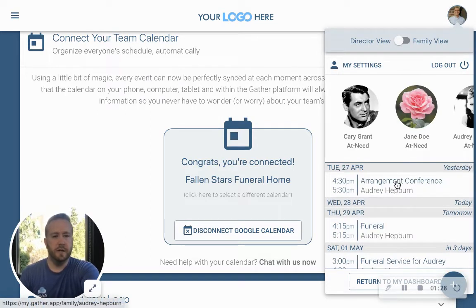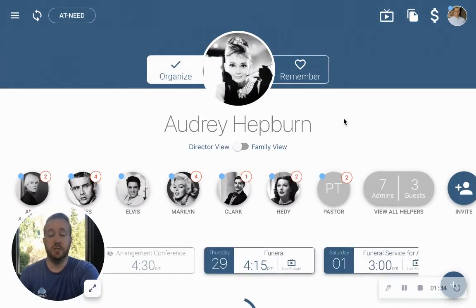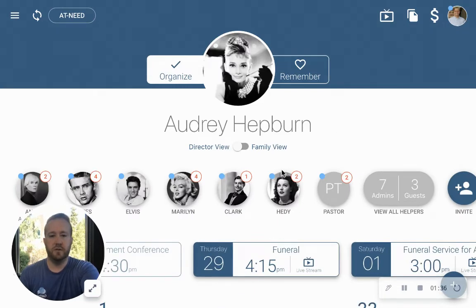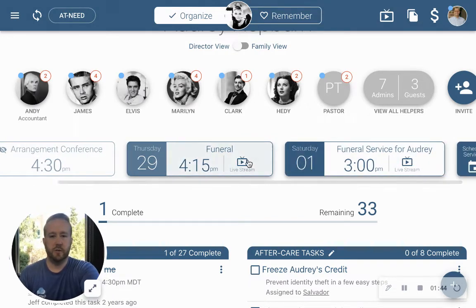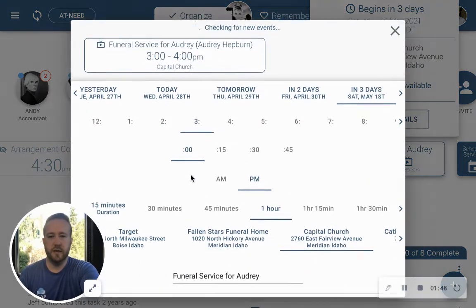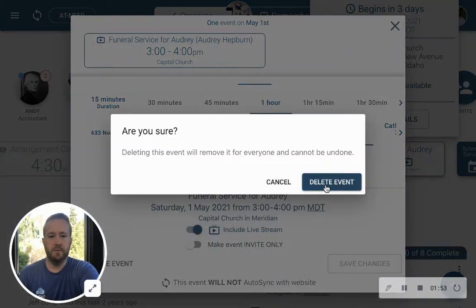You can see past events. You can see future events. I'm actually going to go ahead and click on this event real quick. It takes us directly to the case where these events are. If I scroll down, I can see this is when the arrangement conference happened. I can click in there. I can see details. Looks like we have two duplicates. So let's click on this one real quick. Edit the event. That must have been a mistake. So let's delete that one.